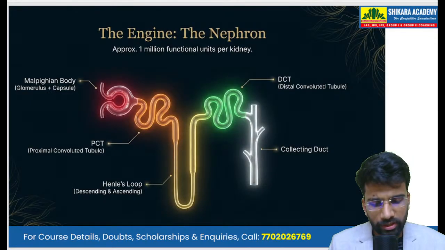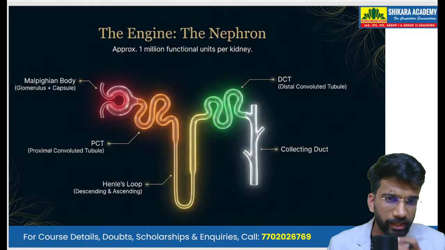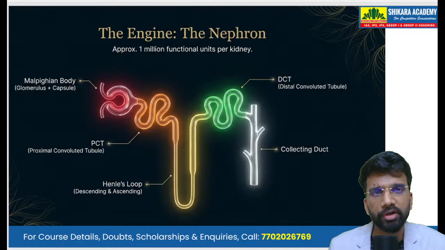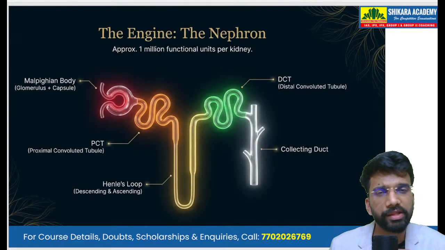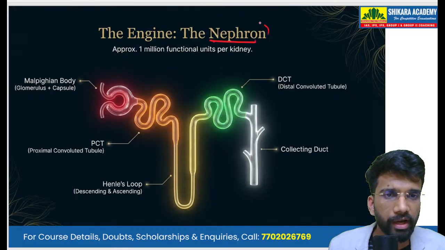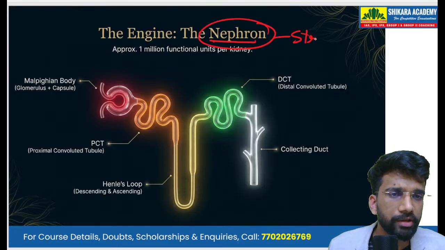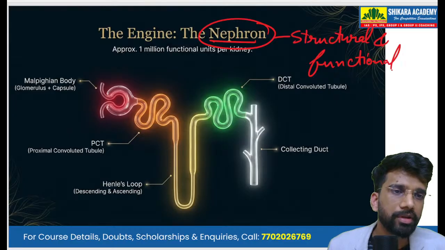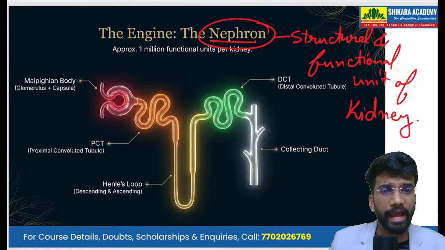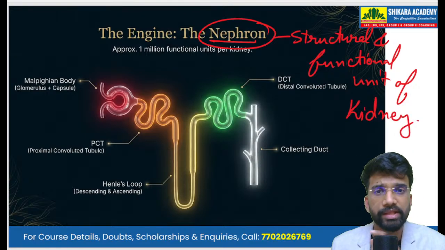But what constitutes a kidney? Kidneys are made up of very small, microscopic, structural and fundamental units that are known as nephrons. So in simple words, a nephron is the structural and functional unit of the kidney. The structural and functional unit of the kidney is known as the nephron.